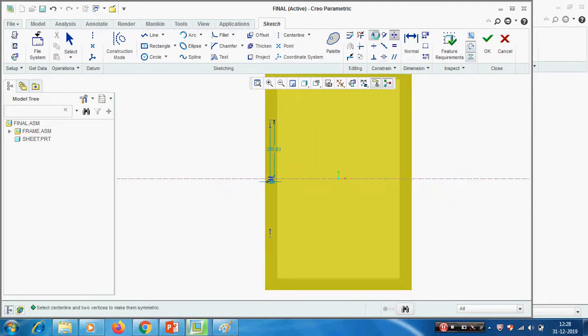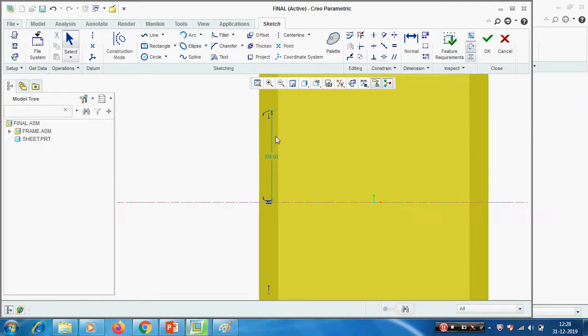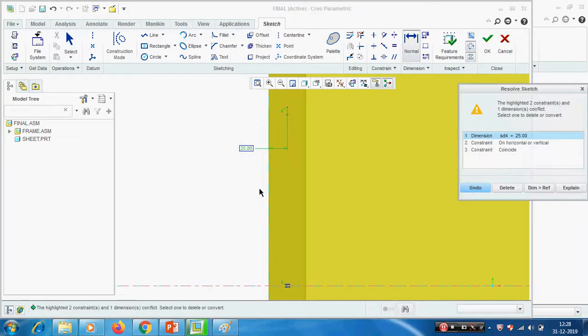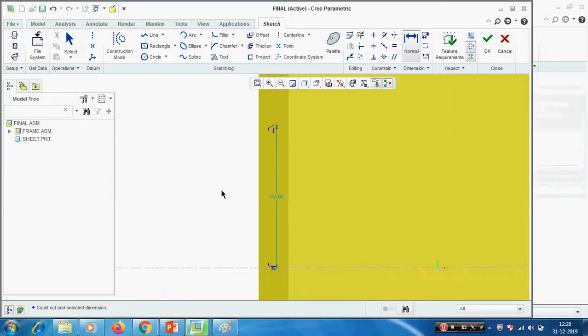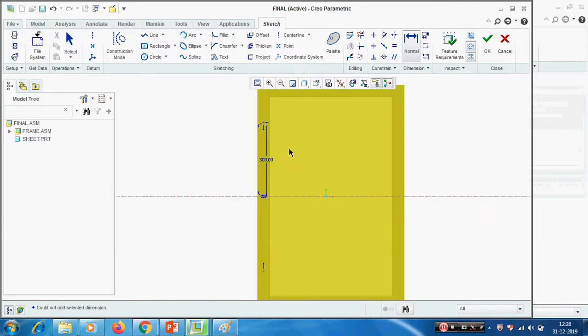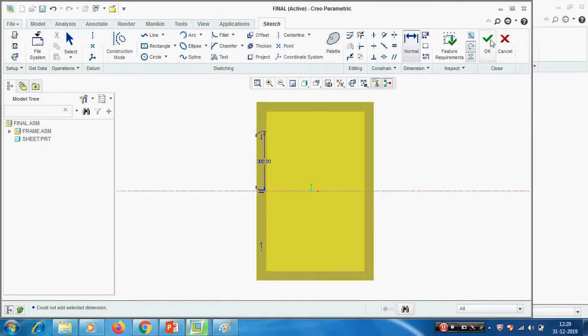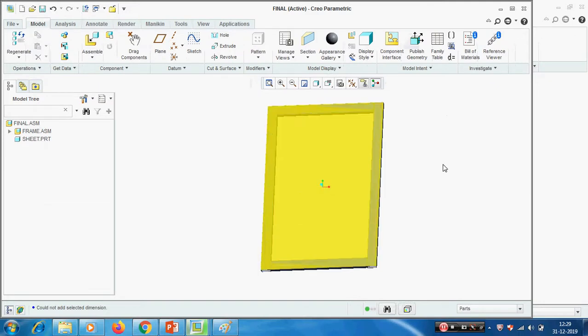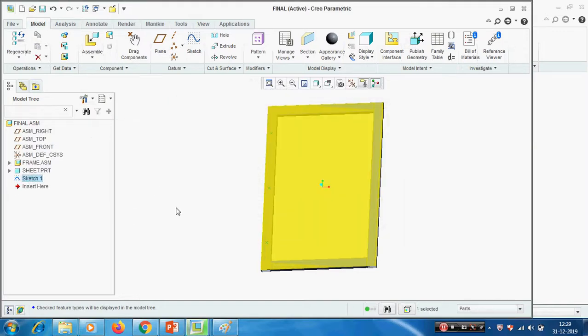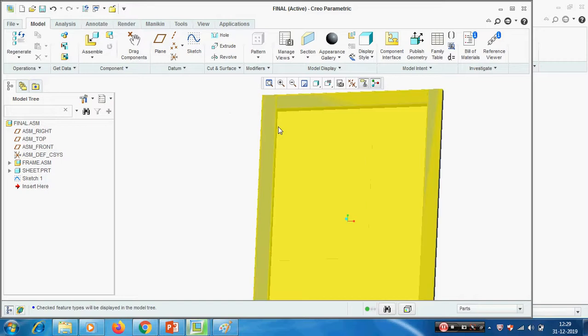And all the lines are in the vertical. Then the dimension 25. Okay, now we have created 3 holes, 3 points. On that I am going to create cut. Settings, 3 filters, features. See, now we can see the point. I am going to create one cut on or hole. I am going to create one hole using cut option.